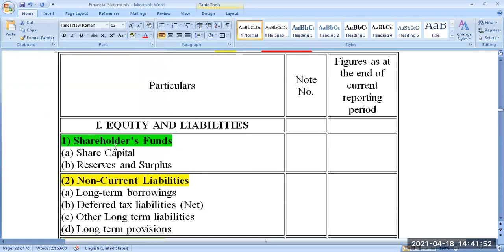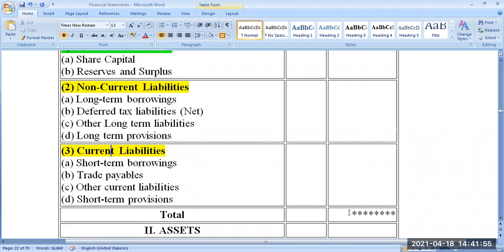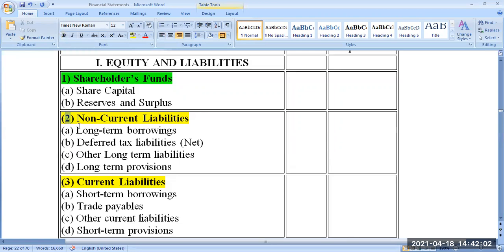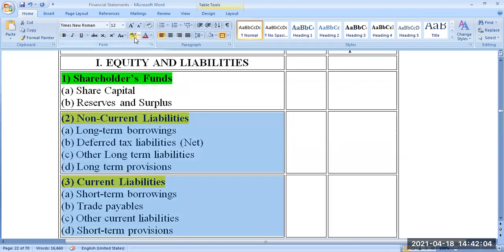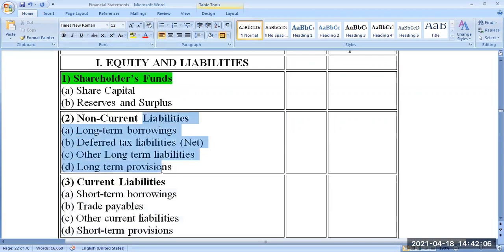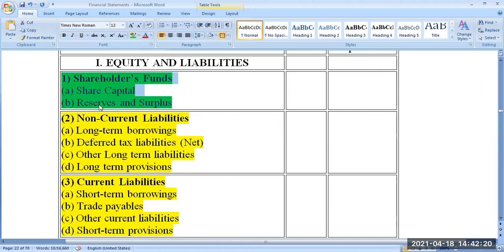So everything put together, point number 1, point number 2, point number 3 put together, the total is taken here. That's the total of equity and liabilities. Look at this. 2 and 3 are liabilities. One is equity. Actually, this is equity. This amount, if the company is closed, minimum this amount should come to the equity shareholder, depending upon the market value again. So book value of owner's claim is called equity.